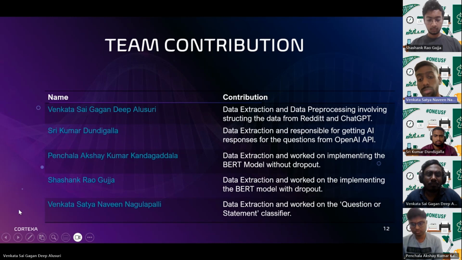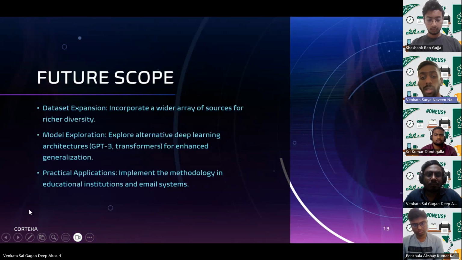Looking ahead, we envision opportunities for improvement, such as expanding our dataset to include a wider range of sources, exploring alternative deep learning architectures like GPT-3 and transformers for enhanced generalization, and implementing our methodologies in educational institutions and email systems. This forward-looking approach reflects our commitment to continual growth and innovation. In conclusion, our work with the BERT model with dropout holds promise, particularly in addressing academic integrity challenges. We are excited about the potential for growth and application in diverse settings.